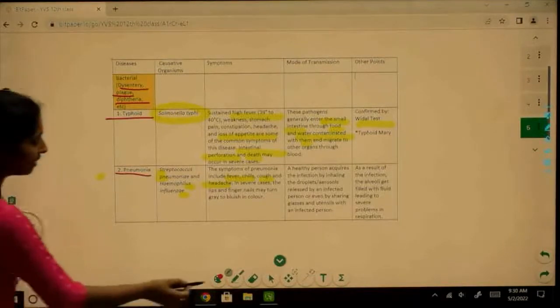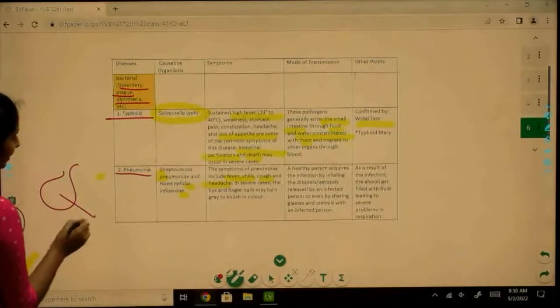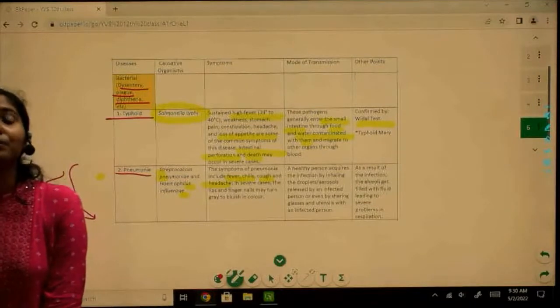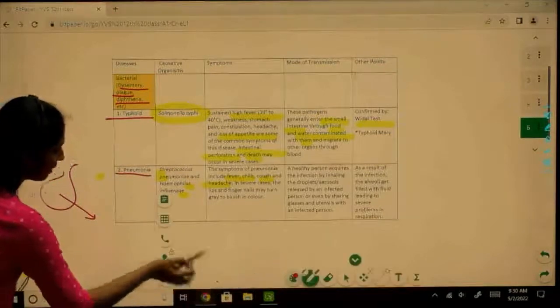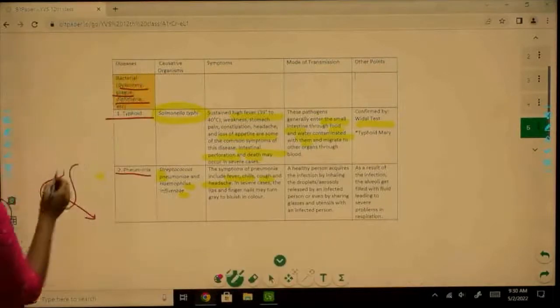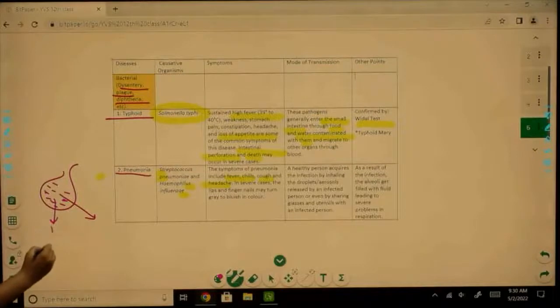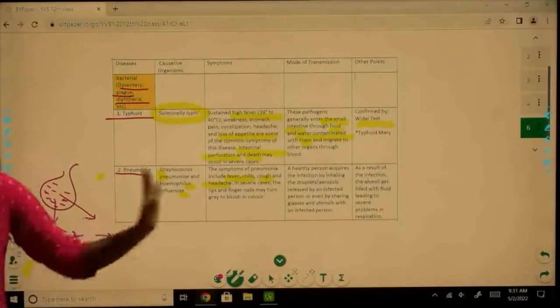We know that in the lungs, there are these sac-like structures known as alveoli, right? And in the alveoli, there is increased surface area that helps us to breathe properly. Now, when fluid starts filling them, the surface area starts to decrease, right? Because of the accumulation of the fluid, there is decreased surface area, and decreased surface area can lead to breathing problems. You are not able to breathe as efficiently as you did, right?